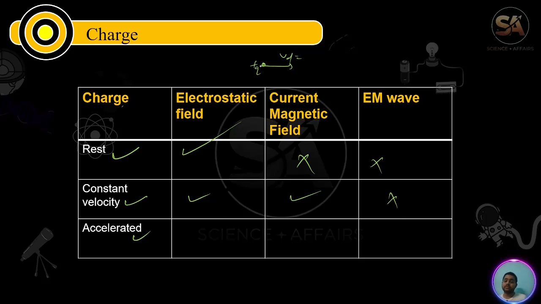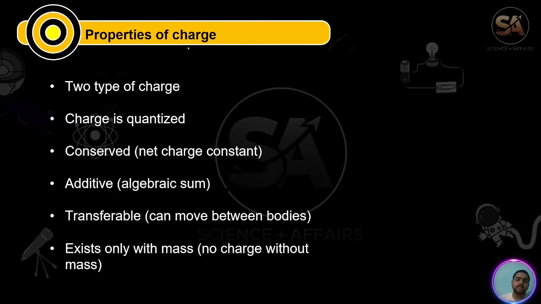But if charge Q is in accelerated motion, meaning its momentum is changing, then it has an electric field, a magnetic field, and electromagnetic waves also. Like light, which is an electromagnetic wave; X-rays and gamma rays are also parts of the electromagnetic spectrum.